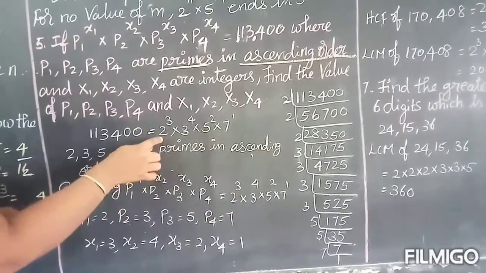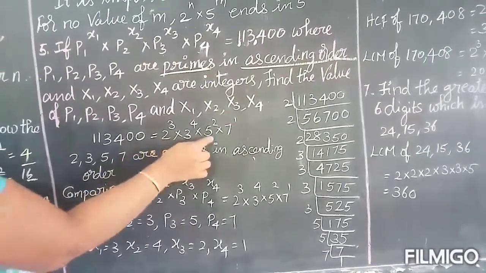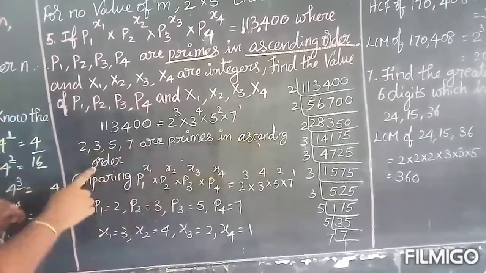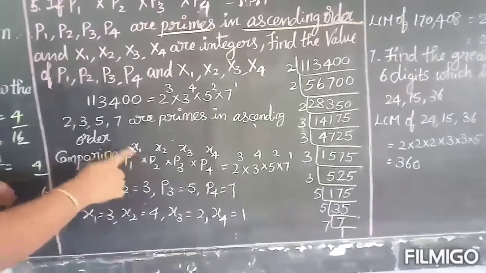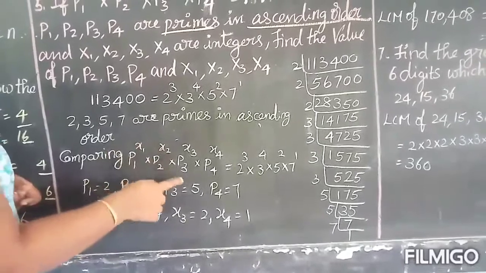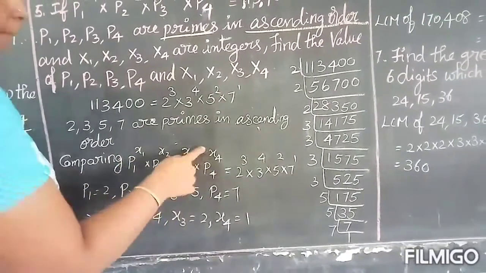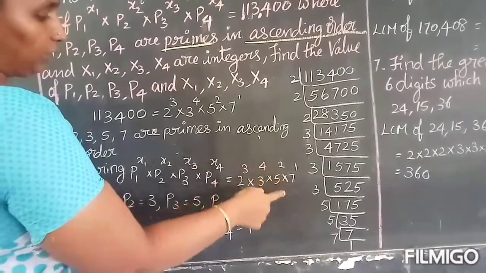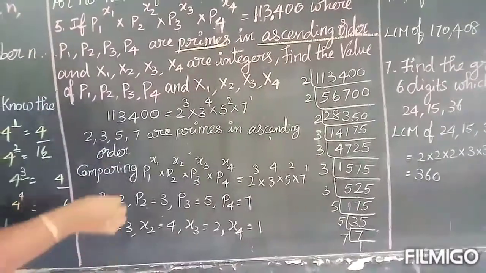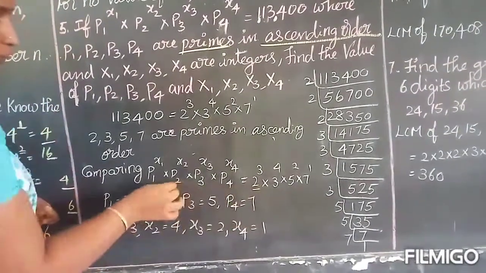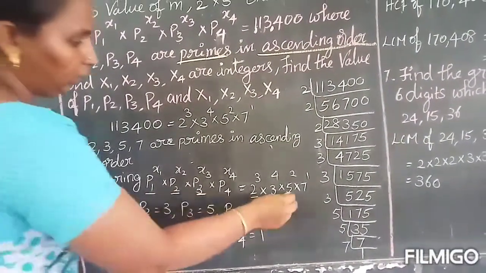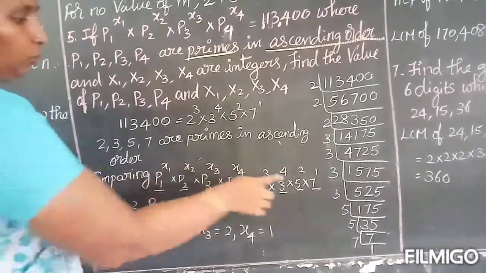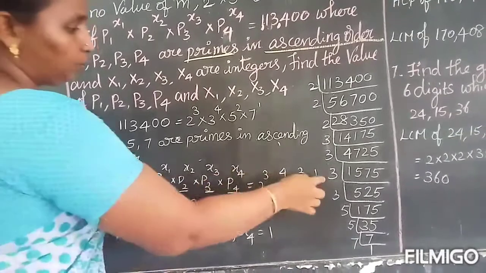So itself it is in ascending order, 2, 3, 5, 7. So 2, 3, 5, 7 are primes in ascending order. Comparing p1 power x1 into p2 power x2 into p3 power x3 into p4 power x4 equal to 2 cube into 3 power 4 into 5 square into 7 power 1. So p1 here you have 2, p2 3, p3 5, p4 7. So x1 3, x2 4, x3 2, x4 equal to 1.